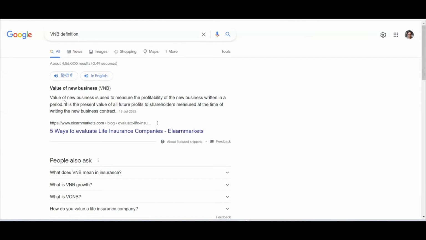And that's why the VNB of participating, although VNB is a concept that is only relevant for the acquisition or relevant for the new business. That is why it's called value of new business. After that it becomes VIF, which is the value of in force. There you don't consider the acquisition expense. So the VIF would be much better for the participating product as compared to the non-participating product.